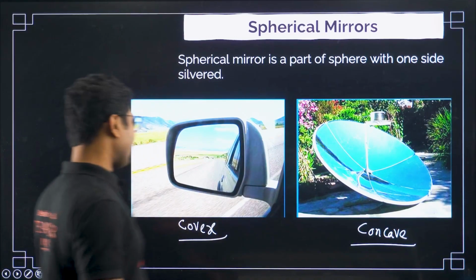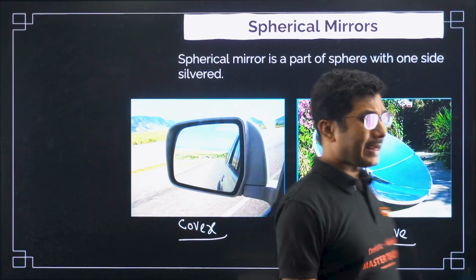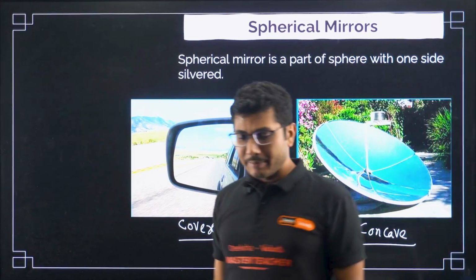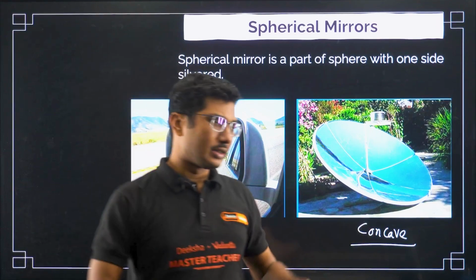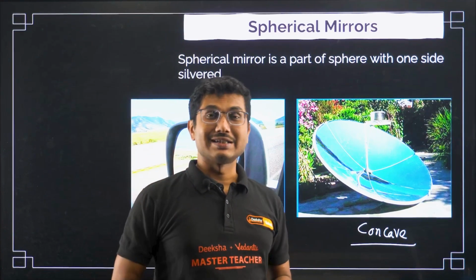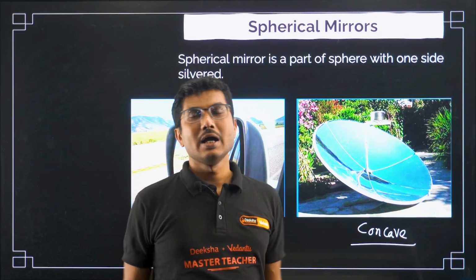Many students sometimes, if you have not paid attention in your class 10th, get confused between convex and concave mirrors. That confusion is less in case of lenses, but in case of mirrors many students get confused.